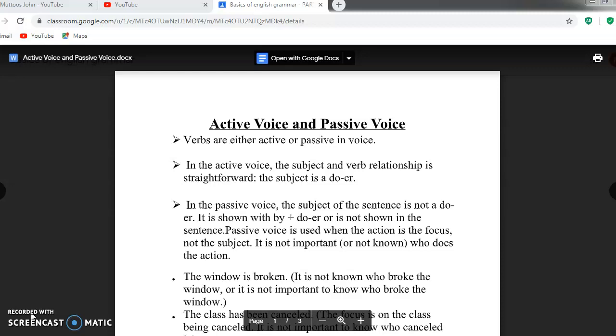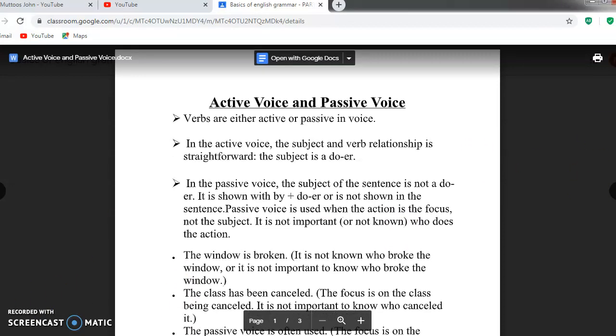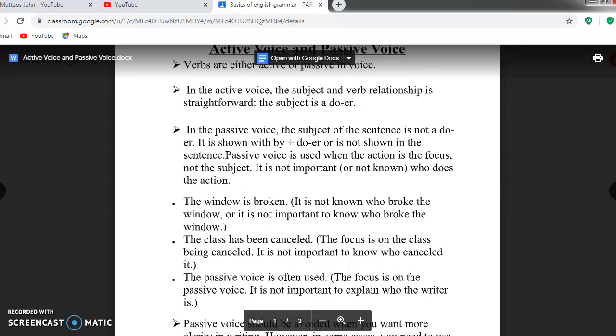In the passive voice, the subject of the sentence is not straightforward. For example, the window is broken.